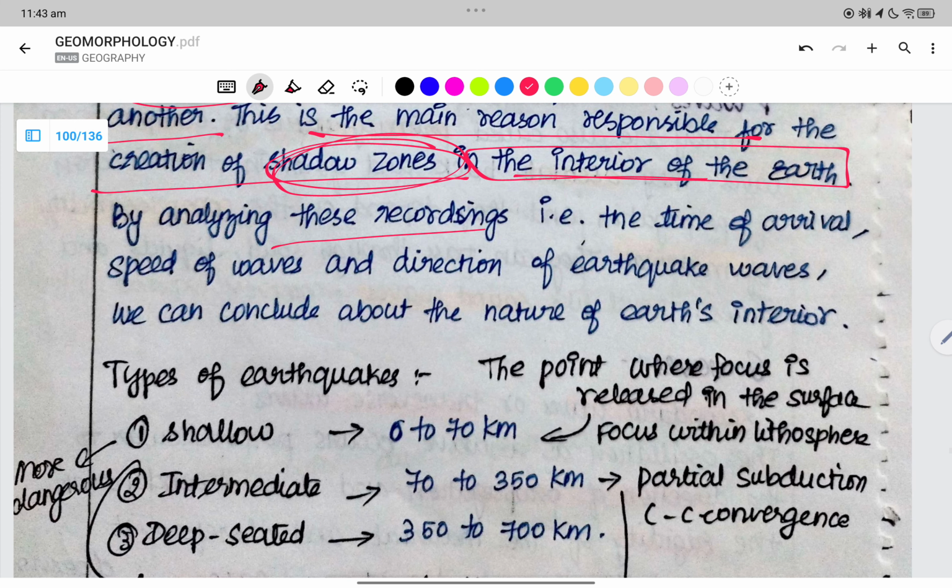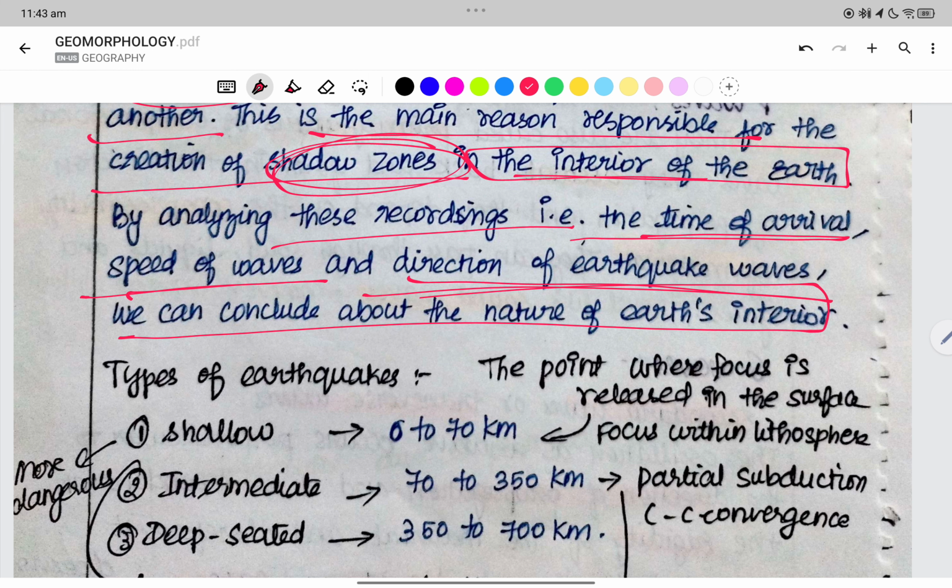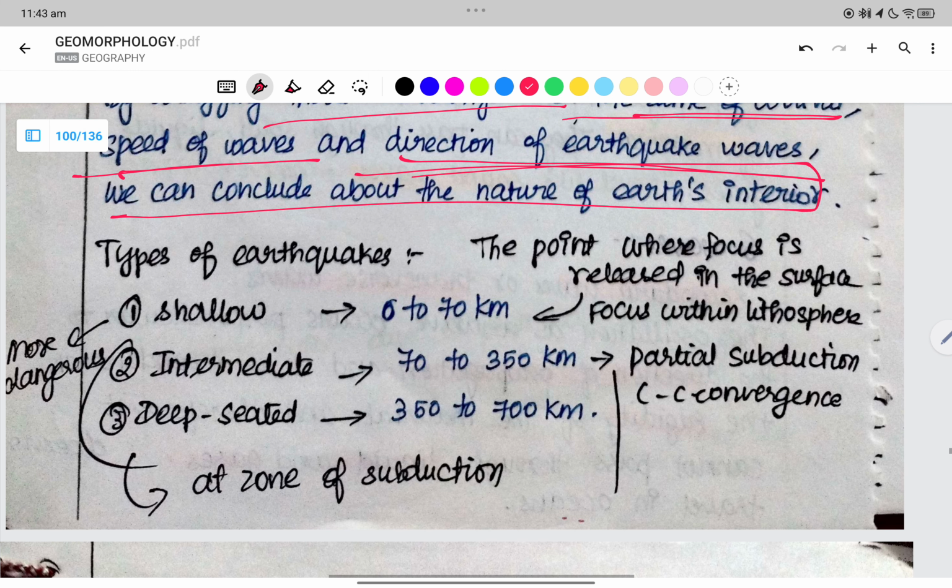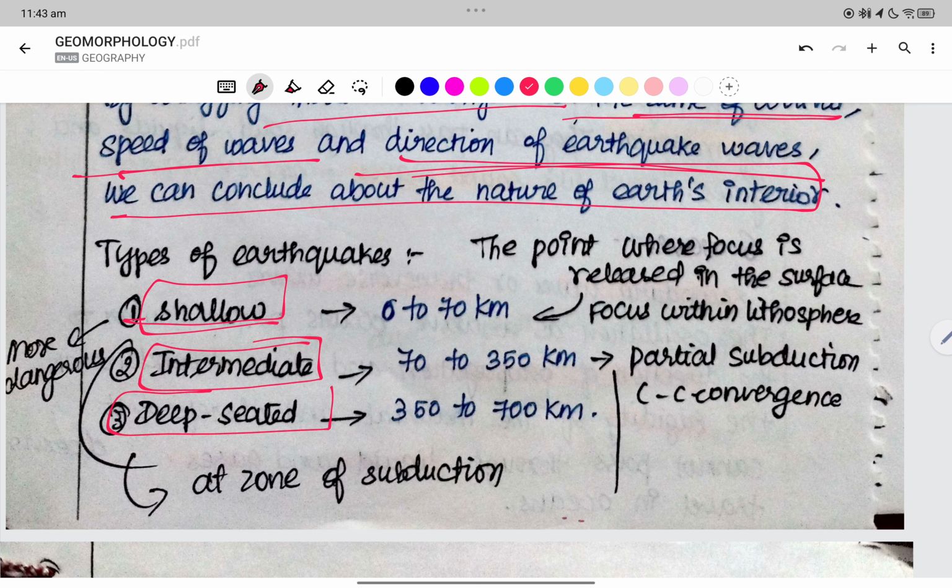By analyzing these recordings, that is the time of arrival, speed of waves, and direction of the earthquake waves, we can conclude the nature of the interior. We have shallow, intermediate and deep seated earthquakes. Shallow is more dangerous, then intermediate, and then we have the deep seated.